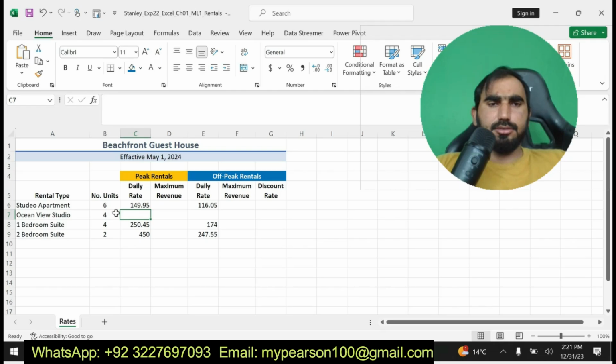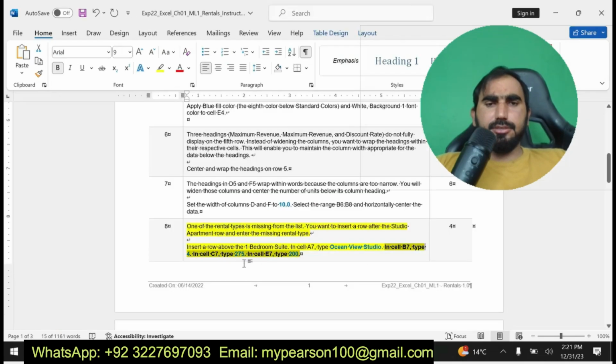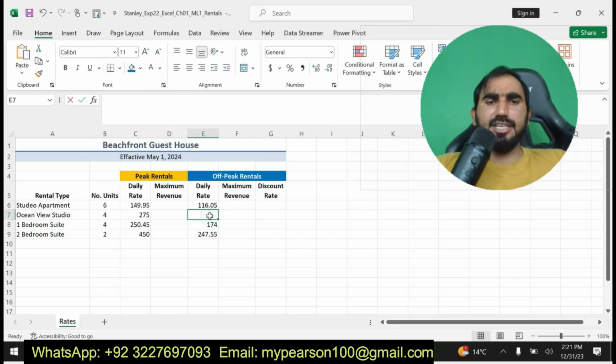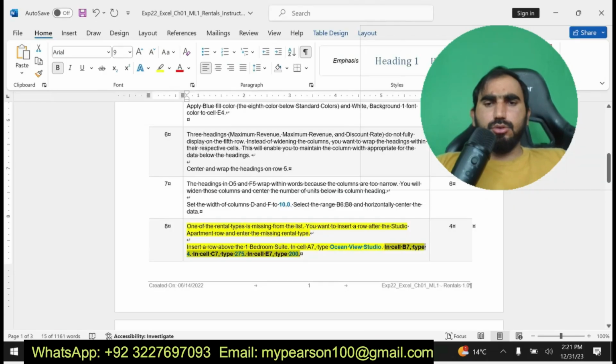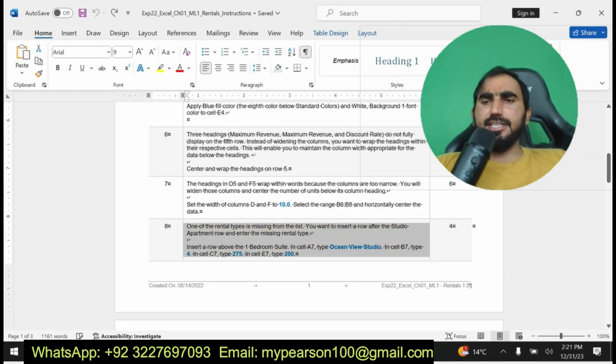Type the value 275, and next one is, type 200 in cell E7. Now I'm going to type 200 in cell E7. I have done this one. Okay, next you can see here I'm going to move further.